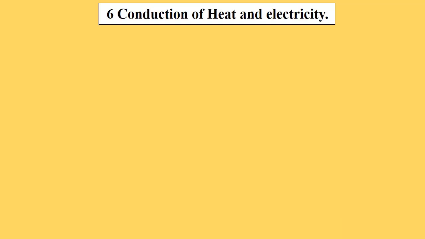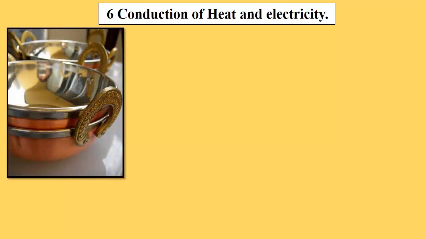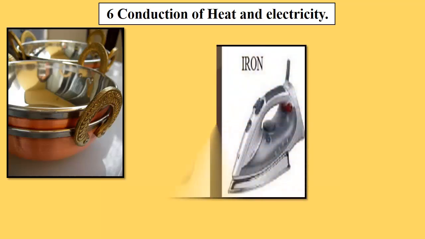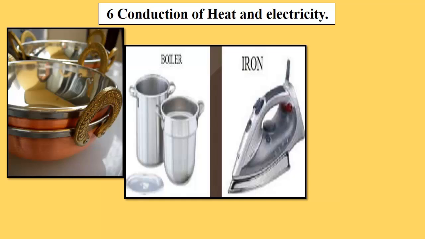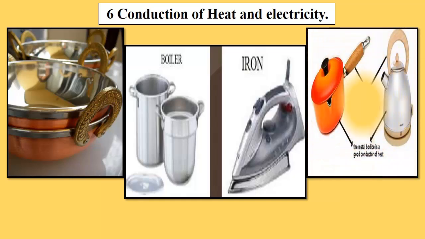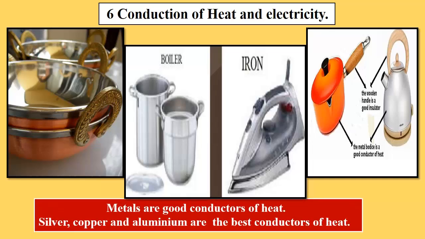The next property, conduction of heat and electricity. At home we are using copper utensils, aluminium utensils and many other utensils. Many gadgets are used in conduction of heat and electricity. All the metals are very good conductors of heat and electricity. Among them, silver, copper and aluminium are the best.